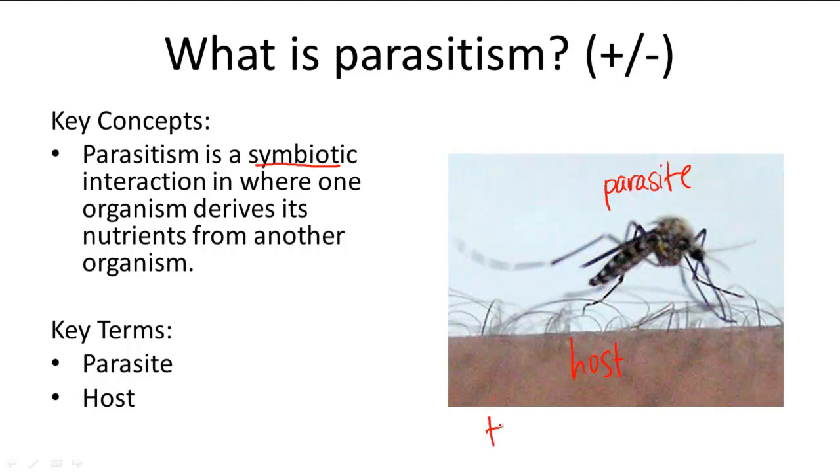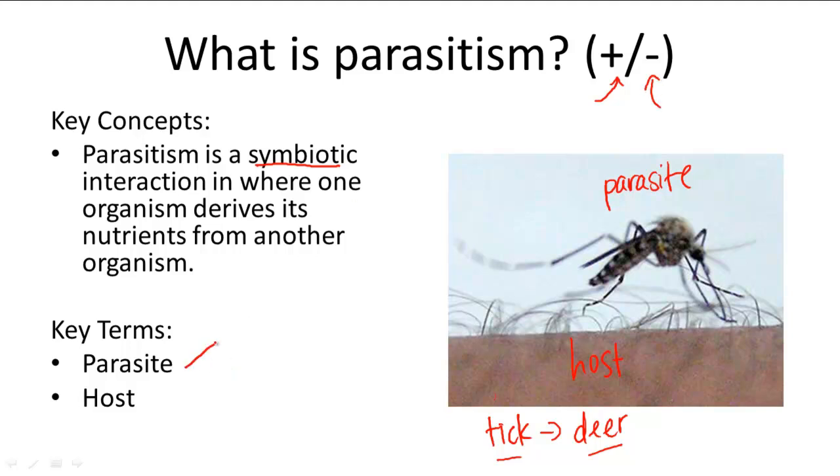Another example would be the tick, which feeds on deer. So the tick is the parasite, whereas the deer is the host. Again, the parasite feeds on the host. So it's clear in this relationship that the parasite gains and the host loses.